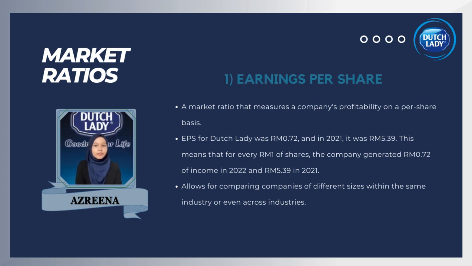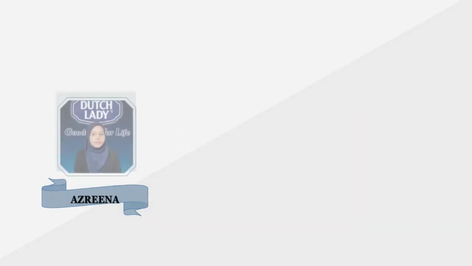The EPS was 72 cents, and in 2021, it was 5.39 ringgit. This means for every RM1 of shares, the company generates 72 cents of income in 2022 and 5.39 ringgit in 2021. This EPS standardizes a company's profit by dividing it by the number of outstanding shares. This allows for comparing companies of different size within the same industry or even across industries.